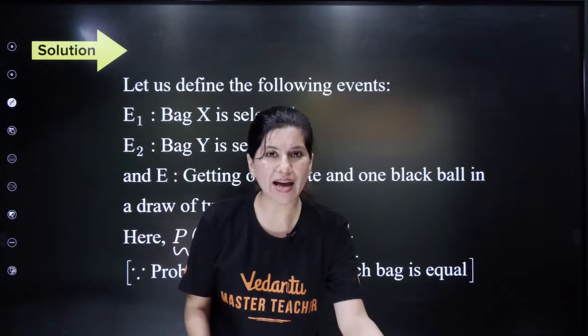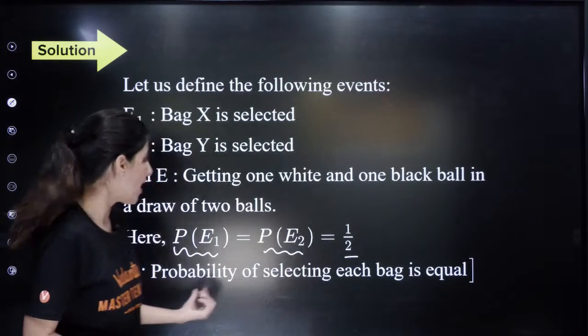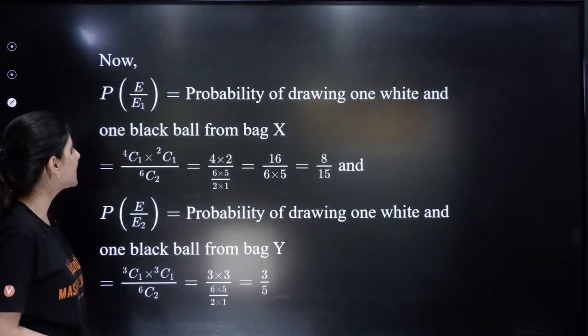Going towards the first bag is what? 50% chance. Going towards the second bag is 50% chance. That's why it is half probability. The probability of selecting either bag will be equal. I hope this is clear.